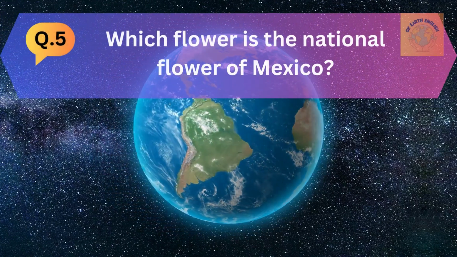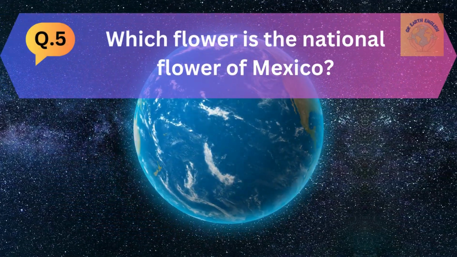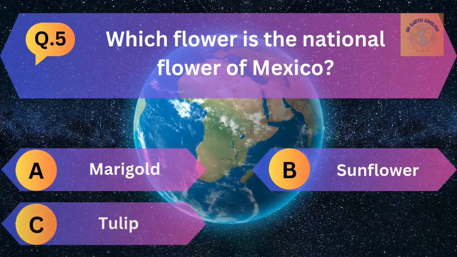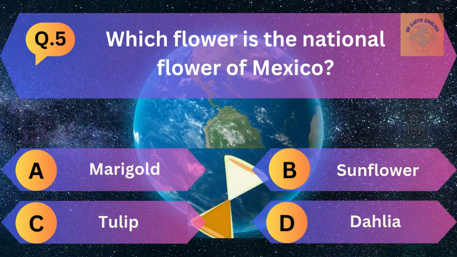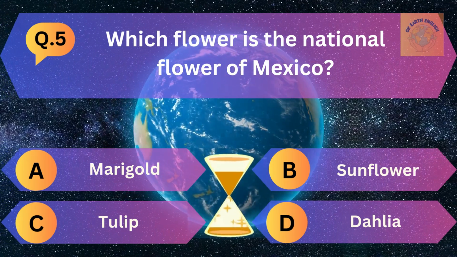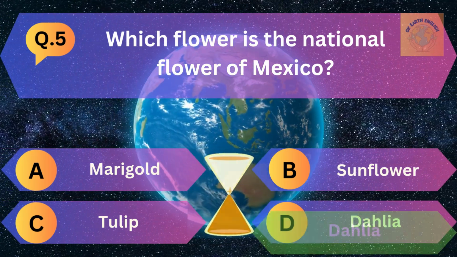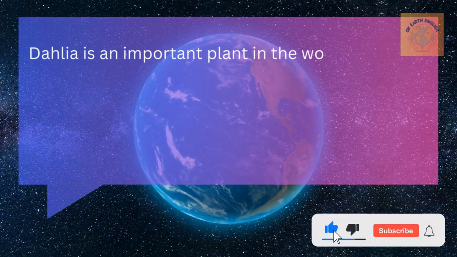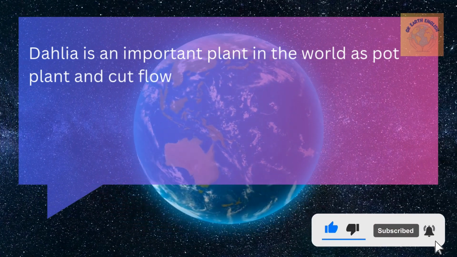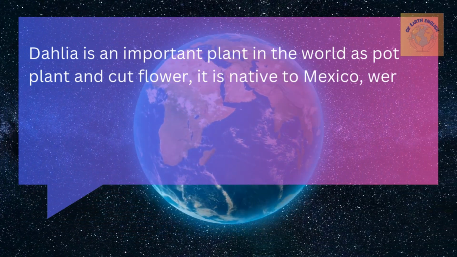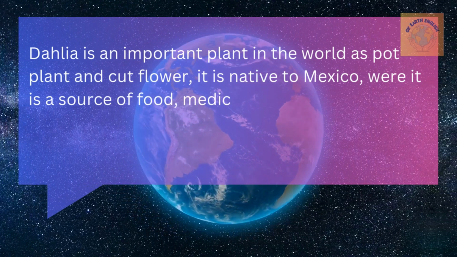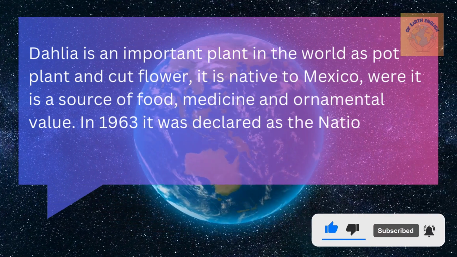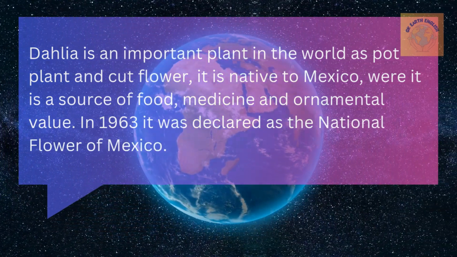Question number 5. Which flower is the national flower of Mexico? Option A marigold, B sunflower, C tulip and D dahlia. The correct answer is dahlia. Dahlia is an important plant in the world as a pot plant and cut flower. It is native to Mexico, where it is a source of food, medicine and ornamental value. In 1963, it was declared the national flower of Mexico.